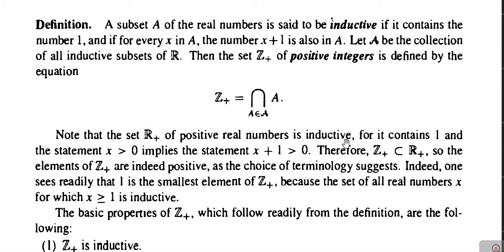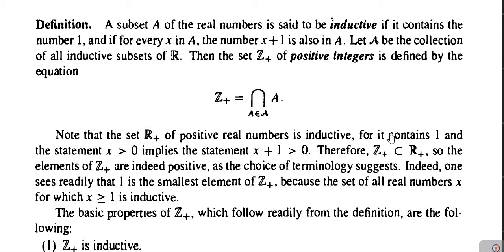Why? Because it contains 1 and it also contains 1 plus x, where x can be any positive real number. Obviously it contains 1, it contains 1 plus 1, which is 2, 2 plus 1, that is 3, 3 plus 1 means 4, and so on, as well as 0.5, 0.5 plus 1 means 1.5, 1.5 plus 1 means 2.5, and so on. So therefore it is inductive.